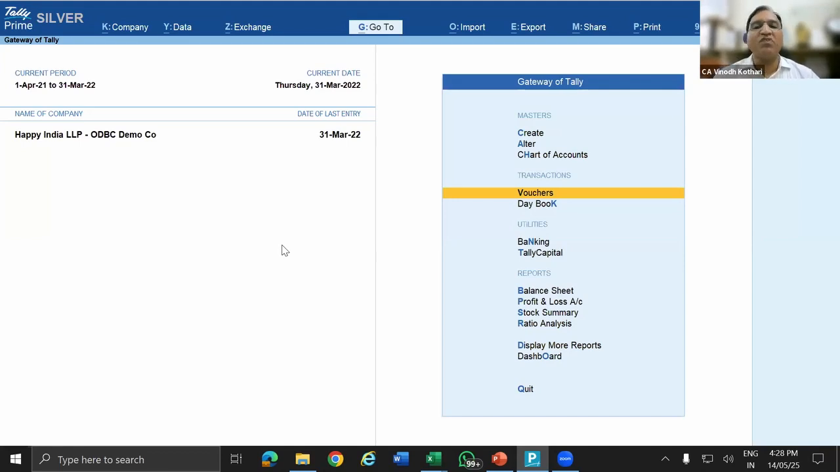Can vouchers be extracted? Without ODBC, you cannot, without TDL, you cannot extract vouchers. Only with TDL can you extract them.